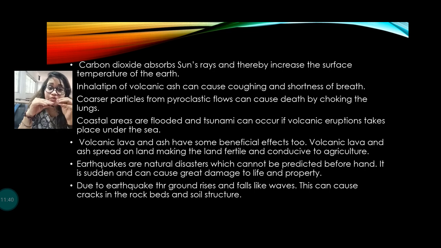Inhaling volcanic ash can cause coughing and shortness of breath. Also, the particles injected from the volcano can affect your lungs, and coastal areas can be flooded, and tsunamis can occur due to underwater volcanic eruptions.